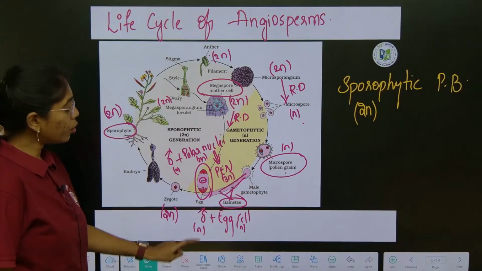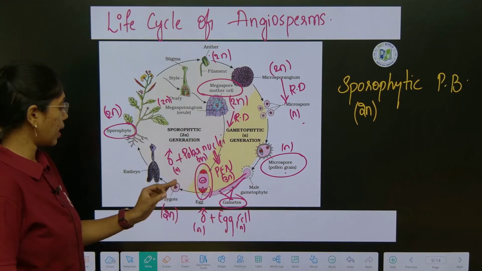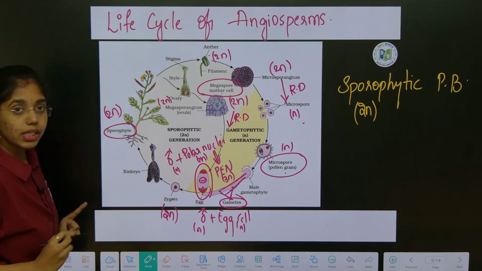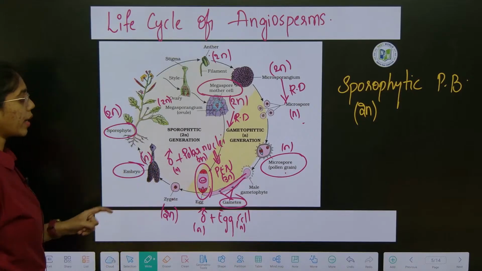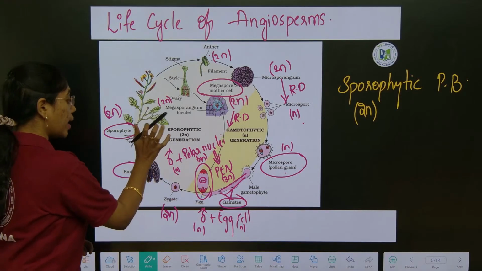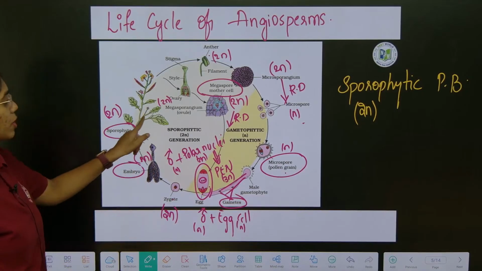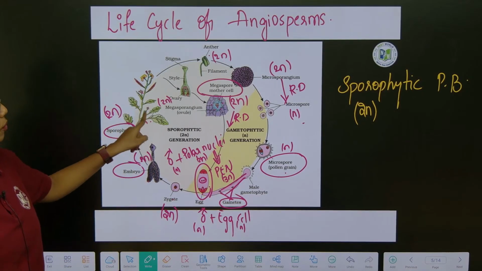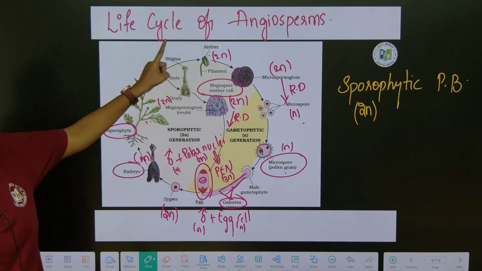So here two fusions will be happening. So this is called what? Double fertilization. Then the zygote undergoes sequential mitotic divisions and this forms what? A diploid embryo. Diploid zygote will give rise to a diploid embryo. Later it matures to what? Diploid sporophytic plant body. This is the complete life cycle of angiosperms.